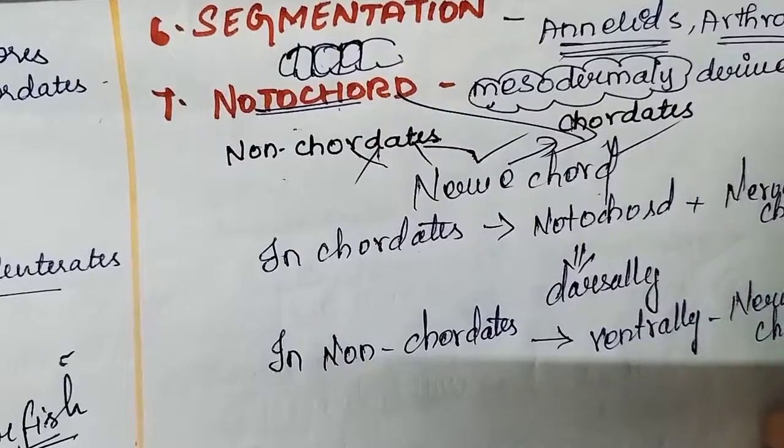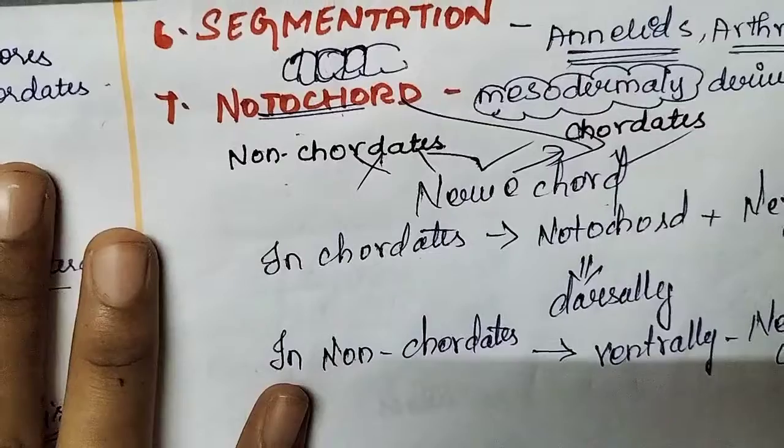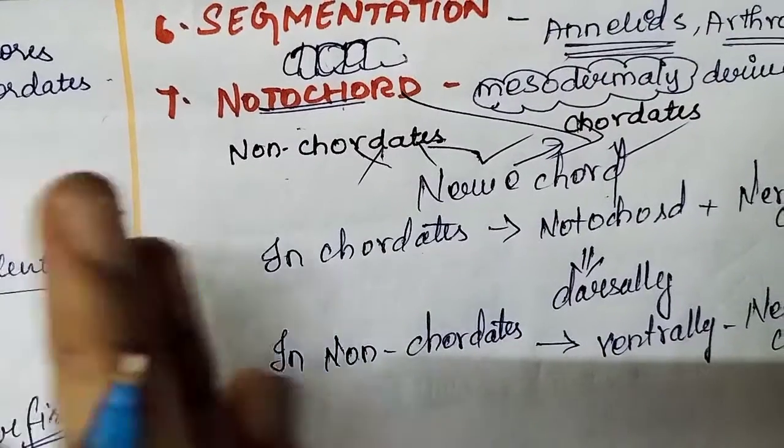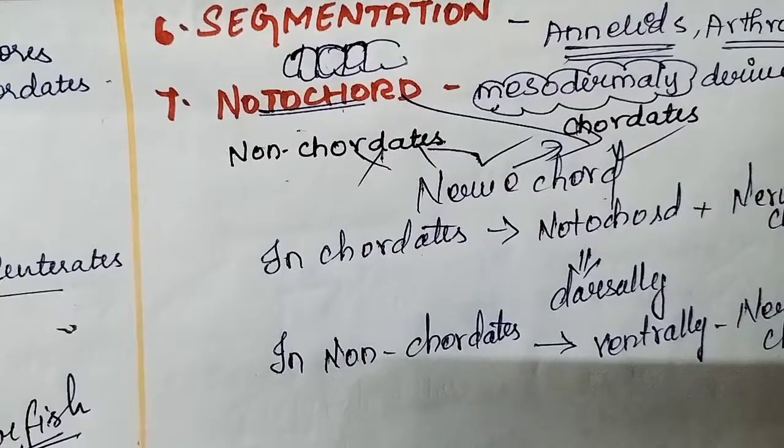Clear? So that's it, the basis of classification of the animal kingdom. On this basis only we have classified the animal kingdom.